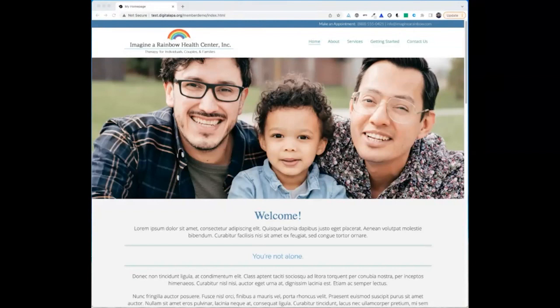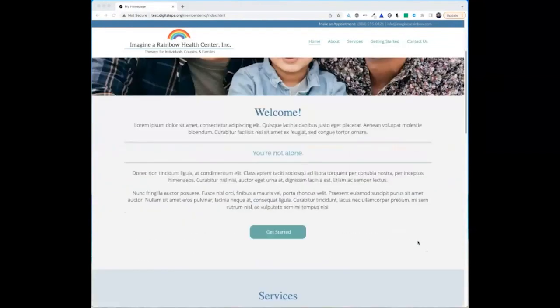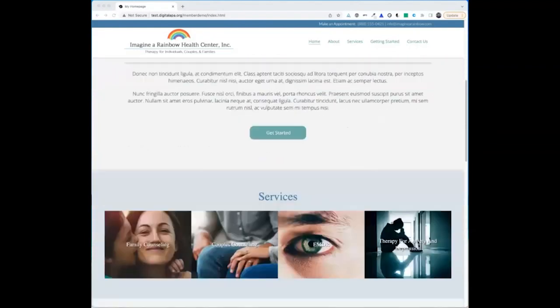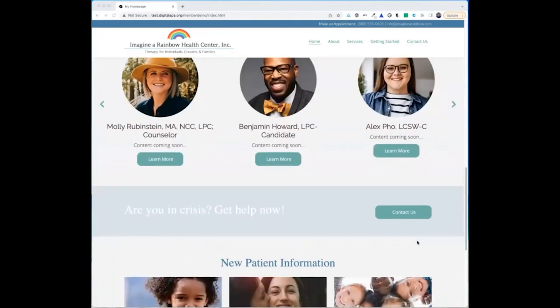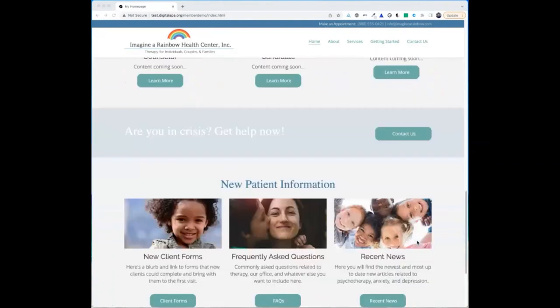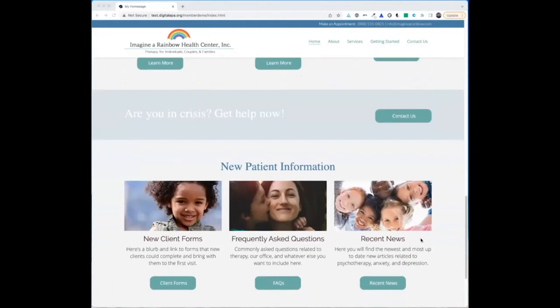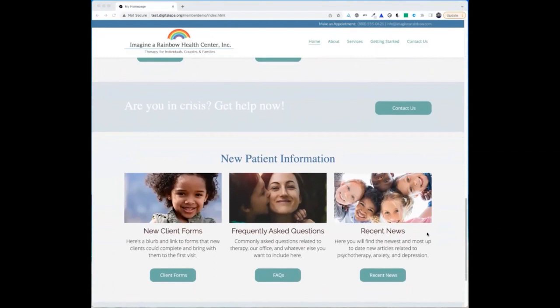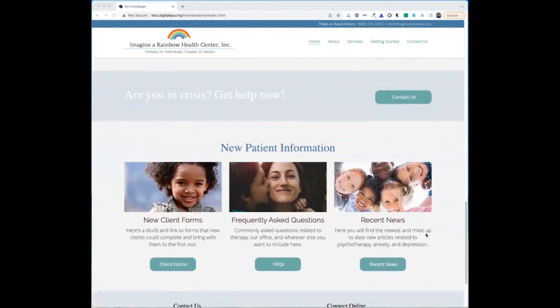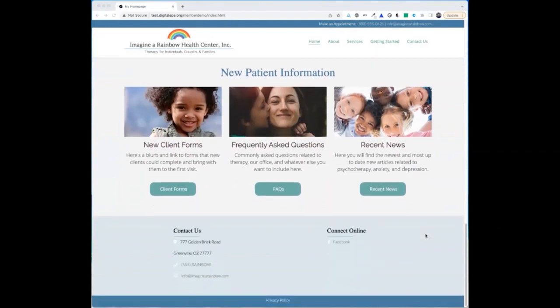There's navigation to the right, and then there's a big splash or hero image, some welcome text, and a button to get started. If we scroll further down the page, we've got a section for services, we've got a section for staff, we've got a call out and contact button, and some new patient information in the form of 3 feature images and links. We've got forms, we've got frequently asked questions, and we've got recent news. All of this is followed by a footer with contact information, social media links, and the privacy policy. It's all pretty standard, right?